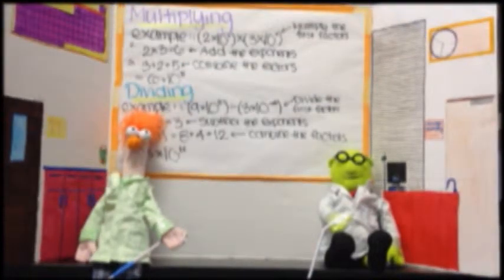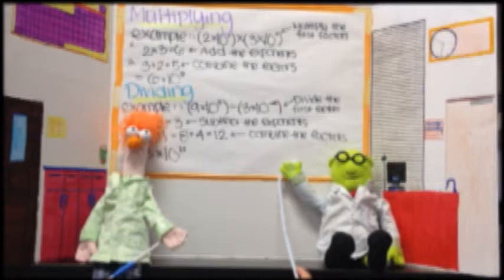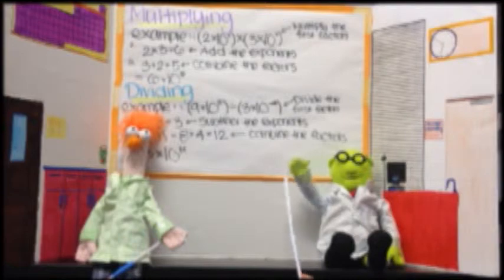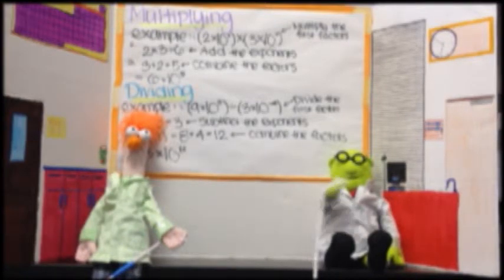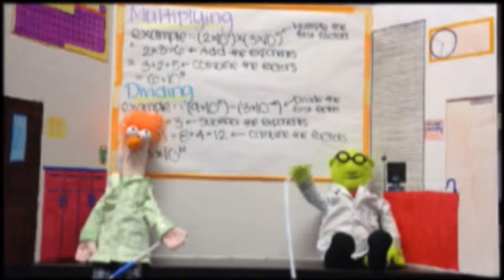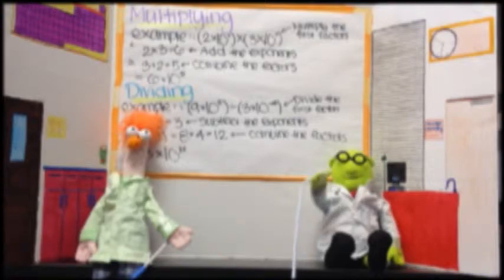Okay, on to the next. I'm going to show you how to multiply and divide with scientific notation. In the first example, it is multiplying. In the first step, you multiply the first factors, which are 2 and 3, which makes 6. After that, you add the exponents, 3 and 2, which equals 5, and your answer would just be 6 times 10 to the 5th power. So in the end, all you do is just break it down and put it together.